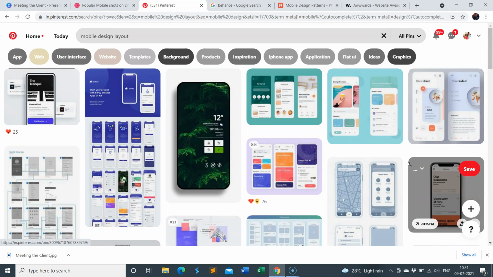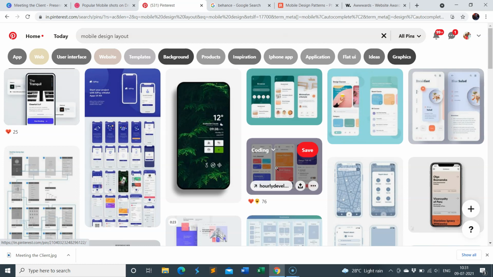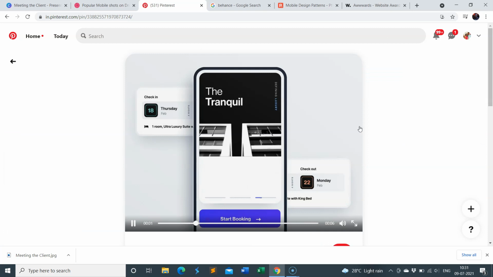And you can see we get a lot of search results. So this is also an excellent website for finding online inspiration. But just as I said, since it has a lot of other things other than just finding creatives or designs, what you should always do on Pinterest is a very targeted search. Okay, let's say I like this one. And as you can see, this is from Dribbble.